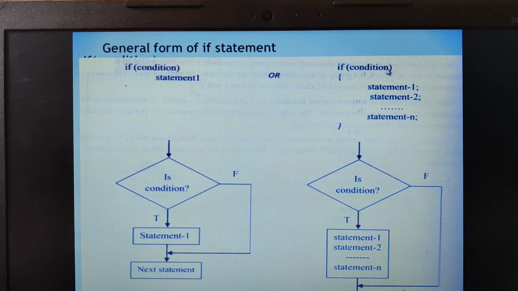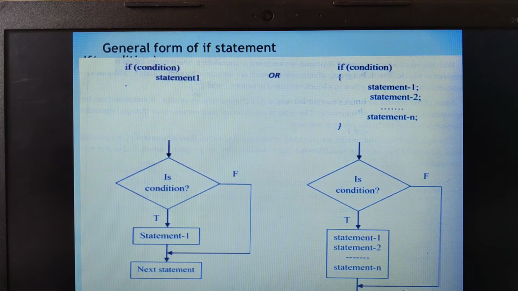If this condition is true, these set of statements will be executed, else the control jumps to the next statement. You can understand this clearly with the programming example, but before that, they may ask you to write the general syntax and the flowchart of the simple if statement. In that case, you need to write the general syntax as well as draw this particular flowchart. Remember, always draw the flowchart using a pencil, not a pen. Is that clear?